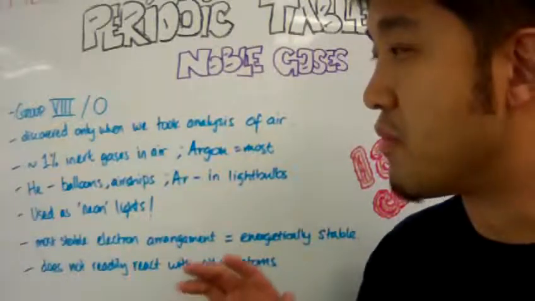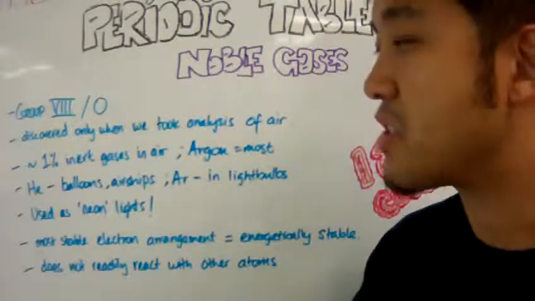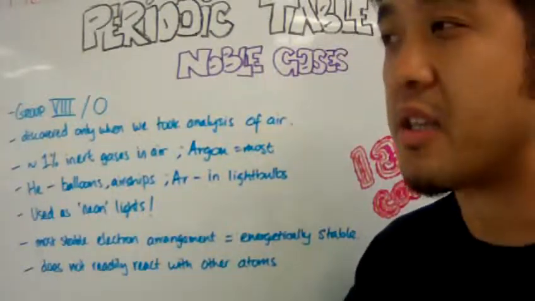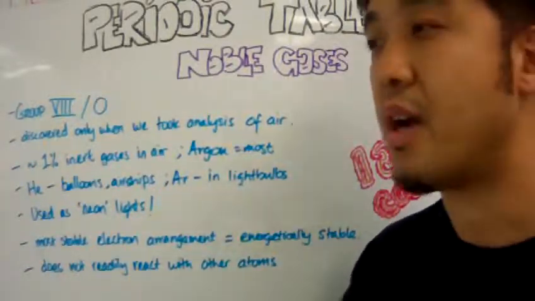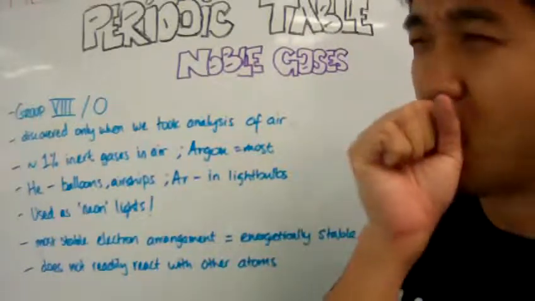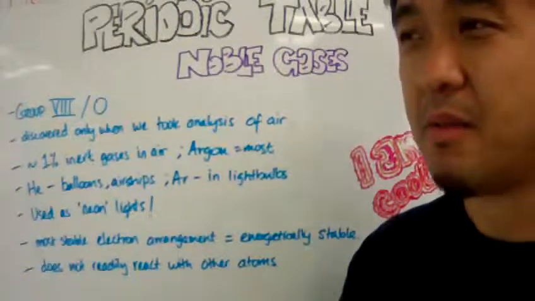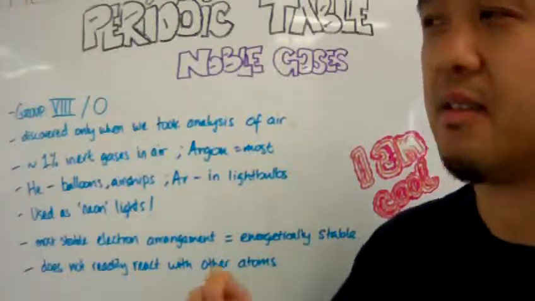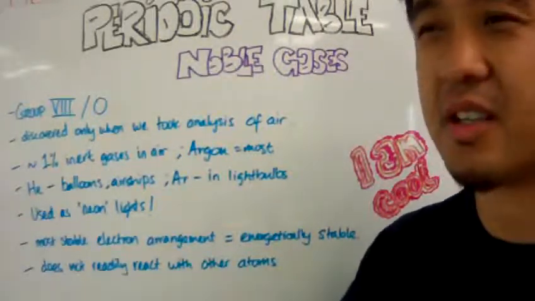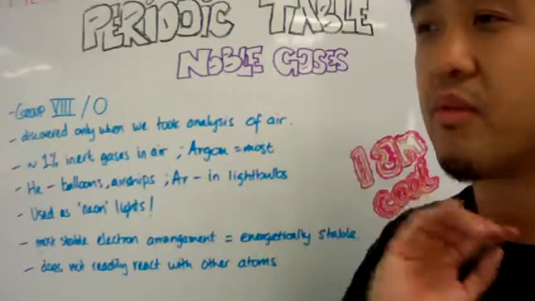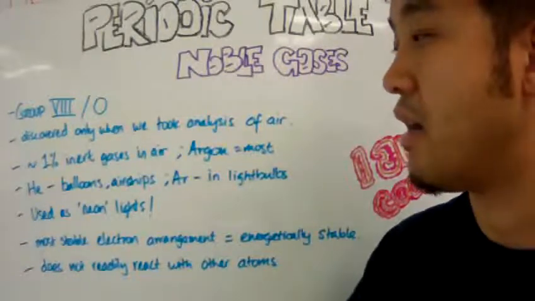Now, the chemical properties of noble gases make them very attractive. For example, helium is lighter than air and it's not very reactive, so it can be put into balloons, right? So when you breathe in helium gas, your voice sounds really high, because the air that's traveling through your vocal tract is much lighter, and so you have a lighter voice.